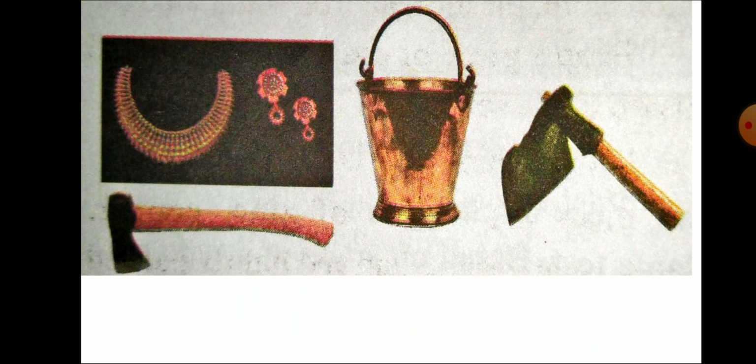Buckets are made of metal, metallic buckets, brass or copper. An axe head is made of iron metal or steel. Ornaments, gold and silver, are metals. So, in this way, you can understand what is metal.